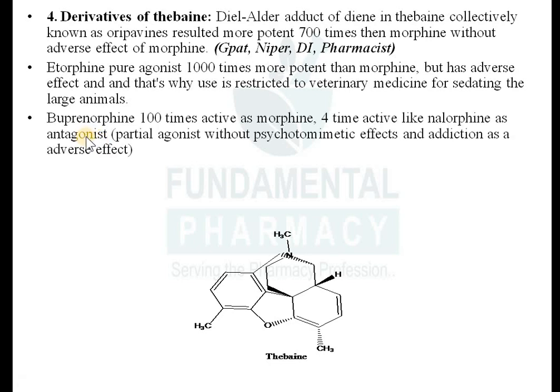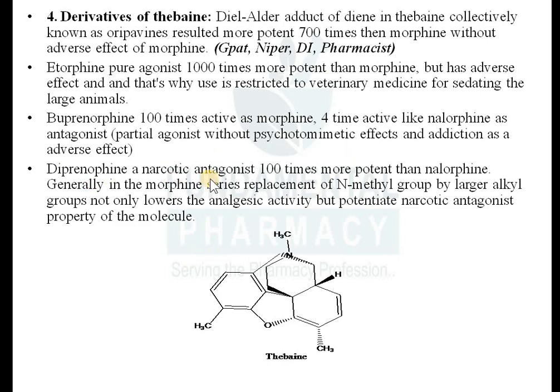Then again, buprenorphine is also 100 times as active as morphine and 4 times as active as nalorphine. Nalorphine is an antagonist, which is a partial agonist antagonist. Without buprenorphine, a narcotic antagonist, because we are doing changes over here, any change over here will result in the antagonistic activity. Remember, so diprenorphine is a narcotic antagonist, 100 times more potent than nalorphine. Okay, so nalorphine, buprenorphine, then this diprenorphine, these are the narcotic analgesic, narcotic antagonist.